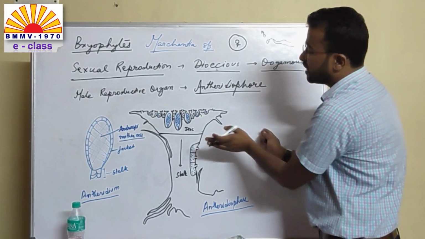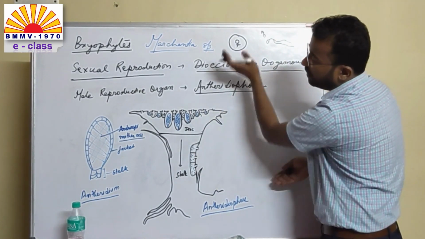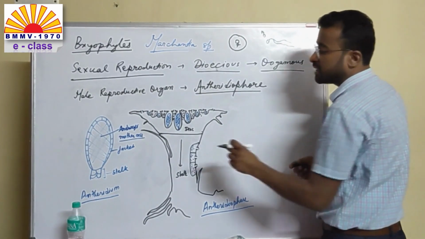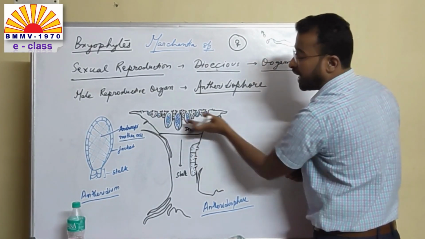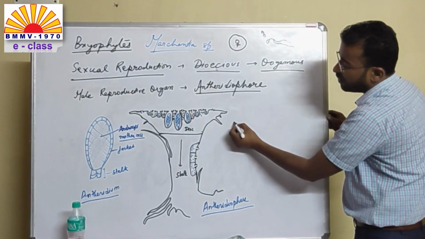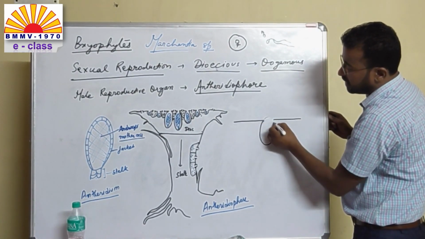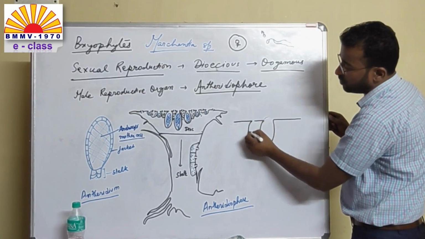In the antheridiophore, the disc is always open towards the upper side. This is facing the upper side. In your slides, we saw these antheridia are arranged in an acropetal manner. That is, when you look at the disc, you will always see the mature antheridium in the center, followed by